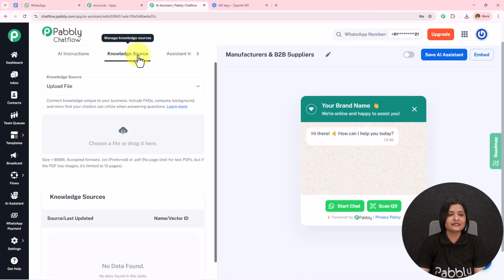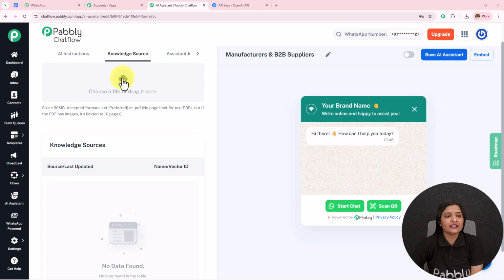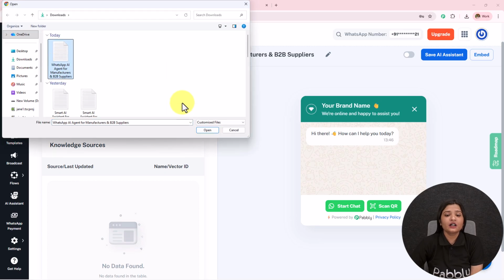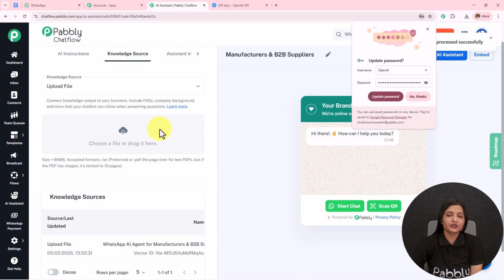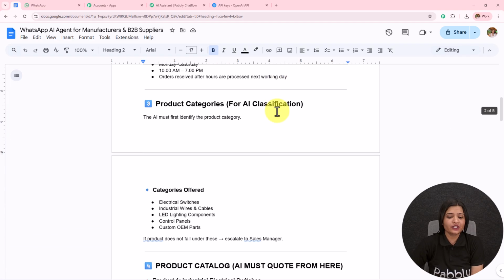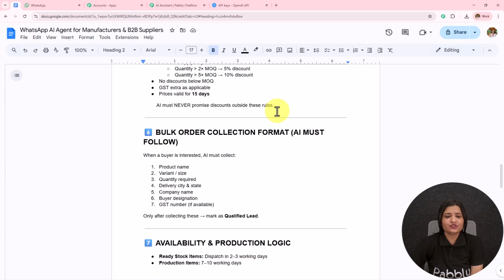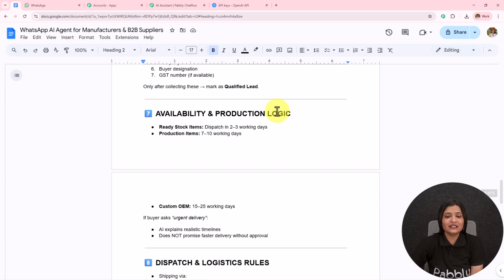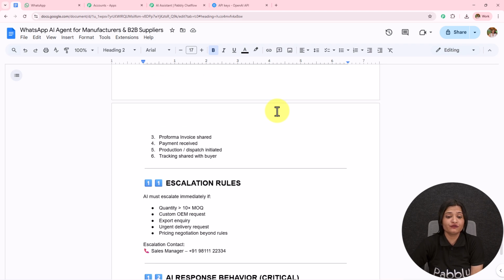Moving on to the next step, we have this knowledge source. Here I'm going to select upload file. I'm going to click on this cloud and then upload the file or the knowledge base which I have created. If I open this file, which I have downloaded in .txt format, you can download this in .pdf format also. You can see that I have added my company information, company identity and authority, official contact details, product categories, product catalog, and the rest of the details like pricing and negotiation rules, bulk order collection format, availability and production logic, dispatch and logistic rules, payment terms, order confirmation flow, and more.